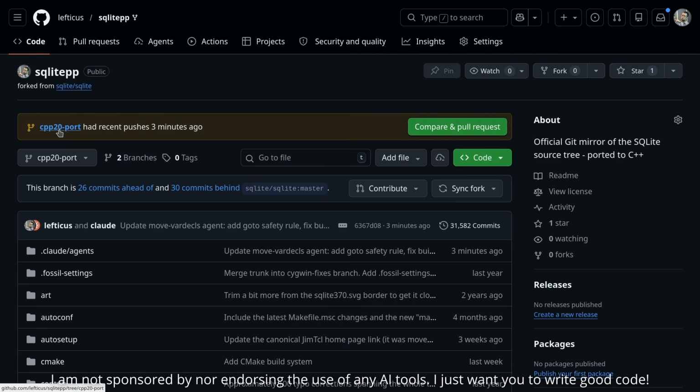I'm going to remind you that I am not promoting the use of AI tools. I am not promoting the use of any particular brand of tool. I just want to show you the kind of thing that you can do so that when you're using these tools, you are actually improving the quality of your code. Now, previously I said, make sure you give it good examples to follow. But now I'm going to talk about something quite a bit more specific and direct.